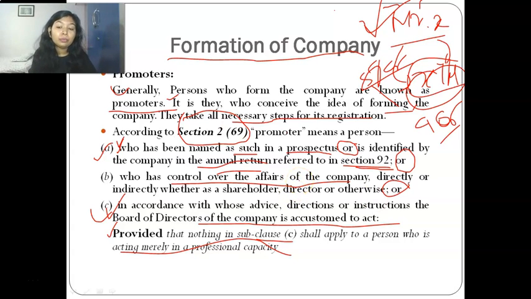Start remembering the section from now. Section 92 talks about annual return. We're going to study it in future classes. Or promoter means a person who has control over the affairs of the company, directly or indirectly, whether as a shareholder, director, or otherwise, or a person in accordance with whose advice, direction, or instruction the board of directors is accustomed to act. Okay, and remember this provision as well.